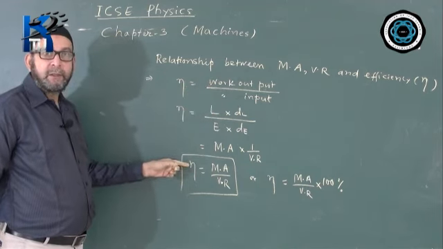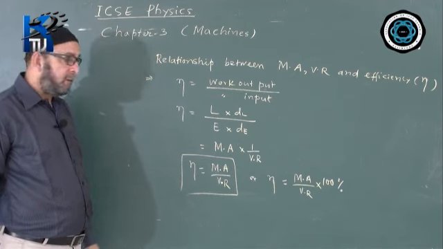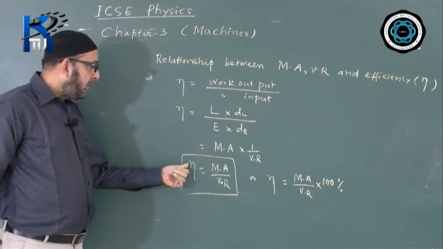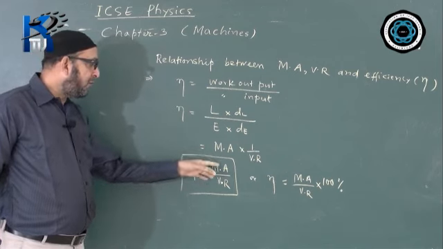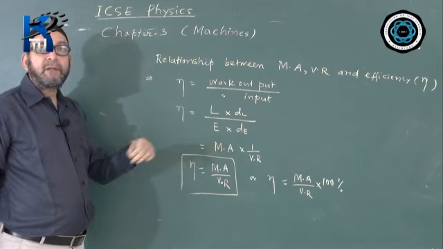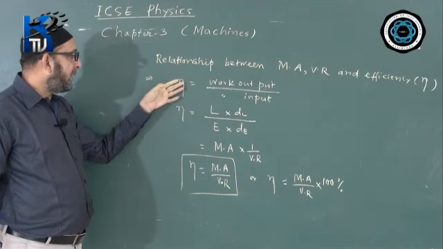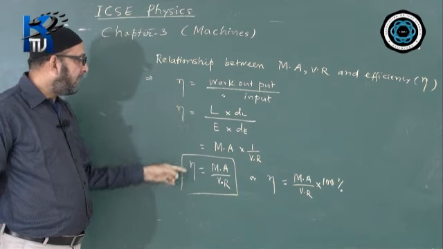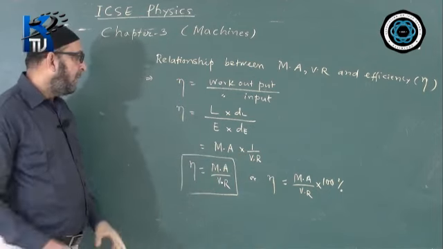We write this relation: efficiency is equal to MA upon VR. If they ask you to just state the relationship, we just write efficiency is equal to MA by VR. If they ask you to derive the relationship between MA, VR and efficiency, we will be showing the steps of derivation. From here we will start and we will end up till here, or we can express it even in that format.